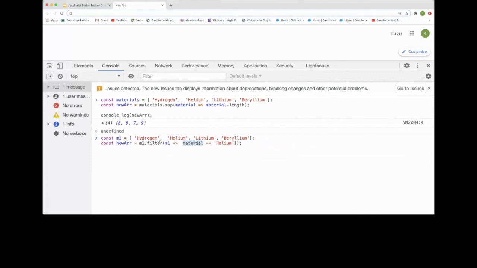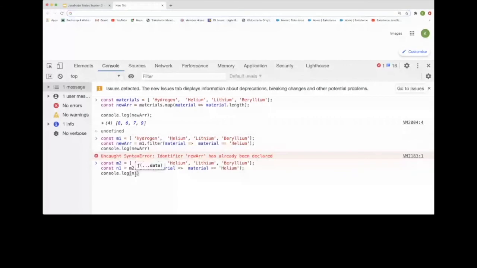Oh, sorry, the newArray is already declared. That is m2. I'm just consoling that m1. It will return the array where the condition is matched. So that's how array methods work in this kind of thing.